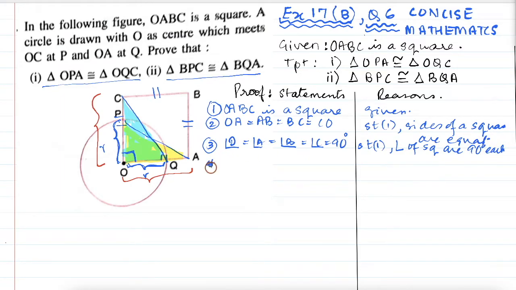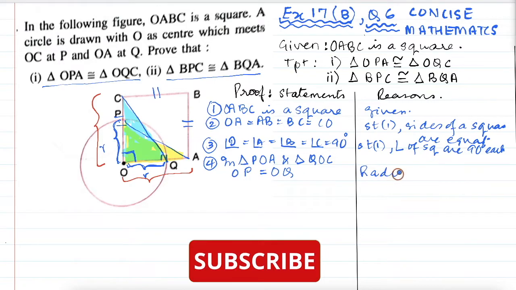Let us look at the two triangles. The yellow triangle is going to be POA, and the blue triangle will be QOC. And first of all, understand that it is going to be your SAS test. So we will write first the yellow triangle's radius, that is OP. So we will say OP equal to, which is the radius in the blue? The blue one is OQ, and we will say these are the radii of the same circle.